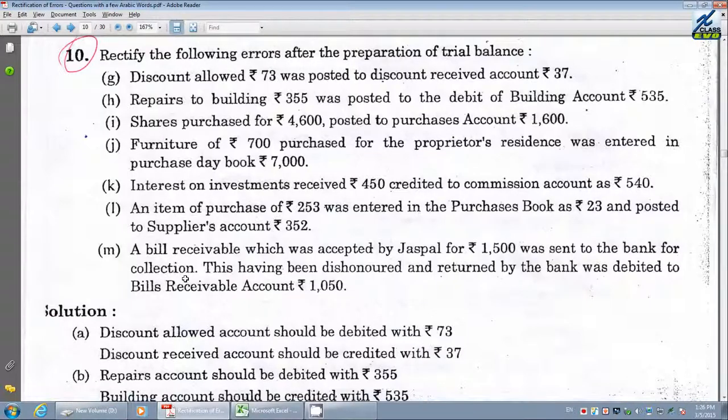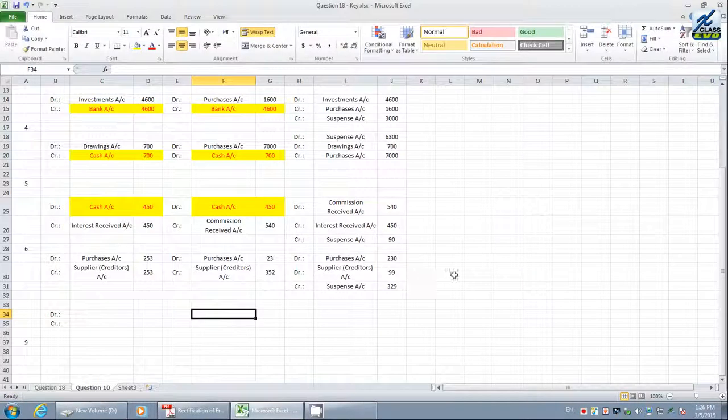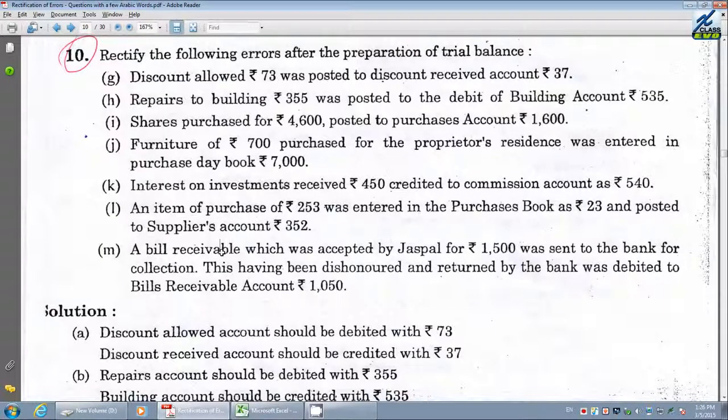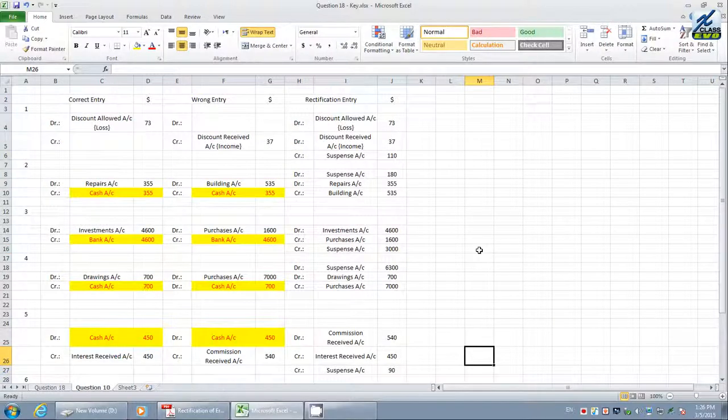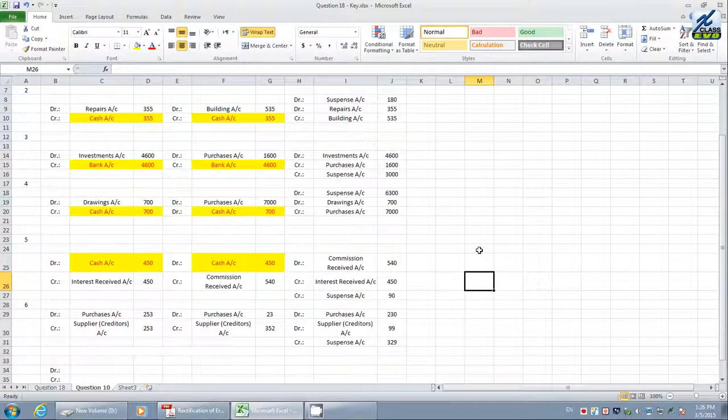Let us see the next and last one. Bills receivable which was accepted by Jaspal. Generally we are not considering bills receivable as per your level of understanding. Bills receivable we will consider in the next level. For this, at this juncture, we will stop with the 6 entries of rectification.